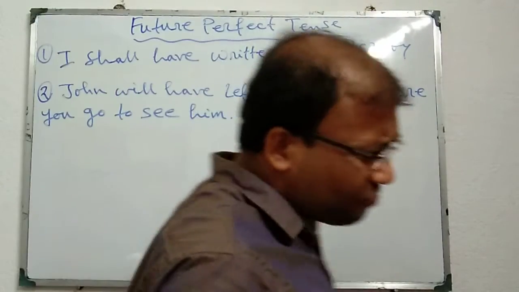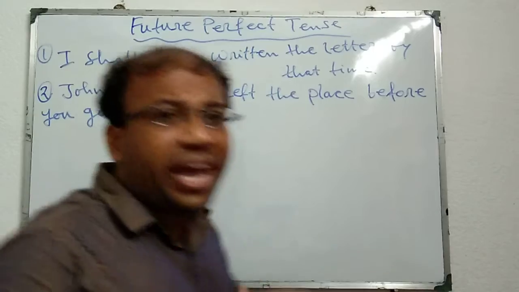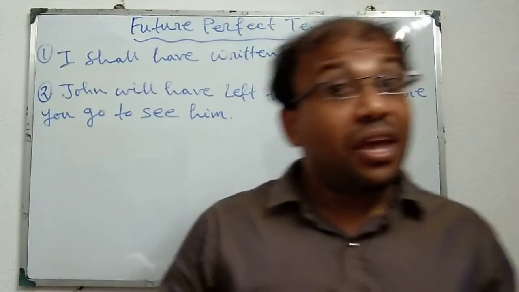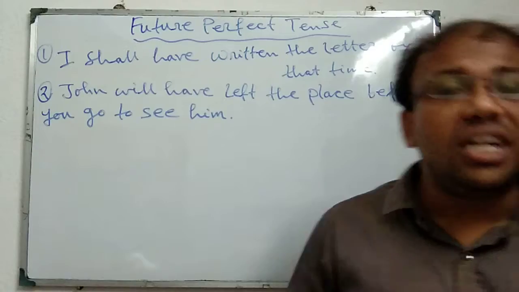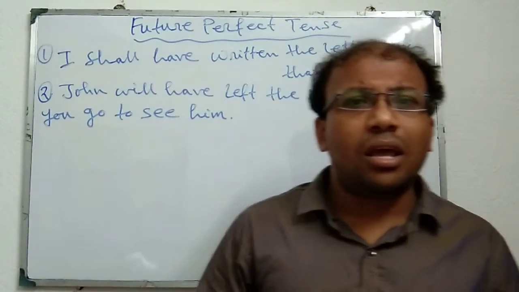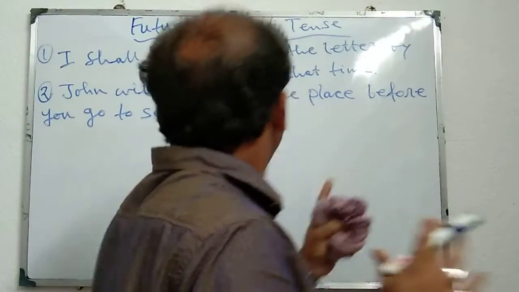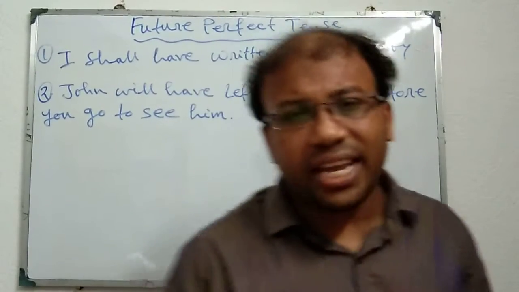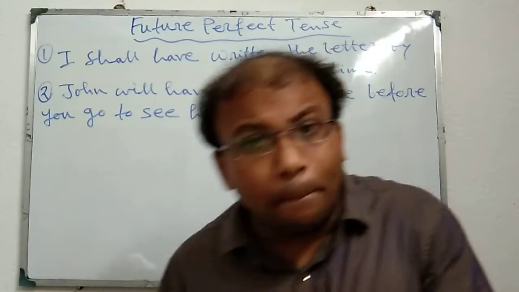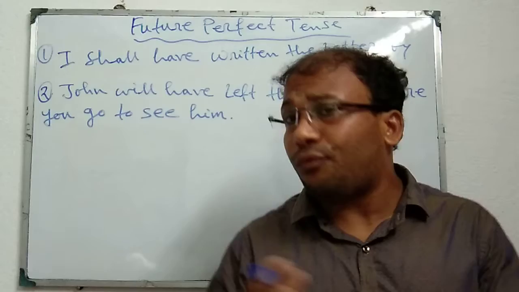That means, as the definition of future perfect tense, we can say that future perfect tense is used to indicate the completion of an action by a certain time in the future.